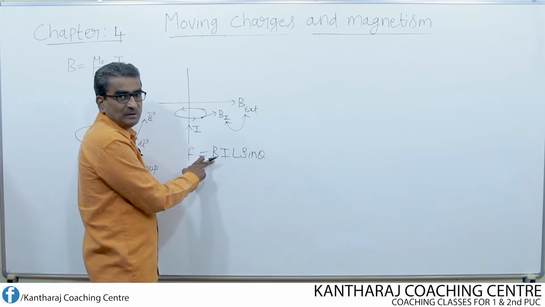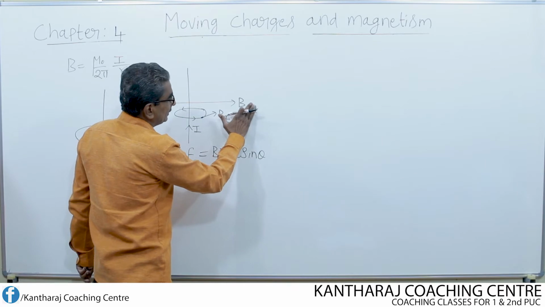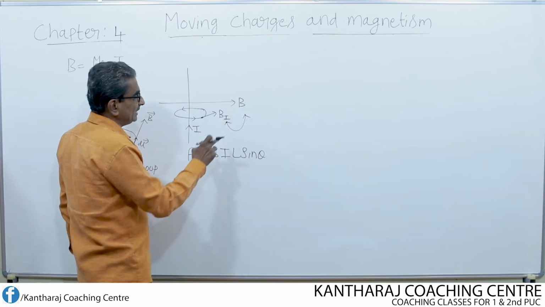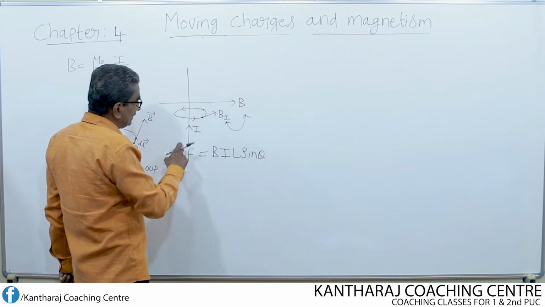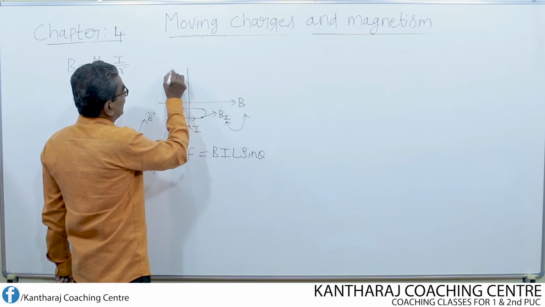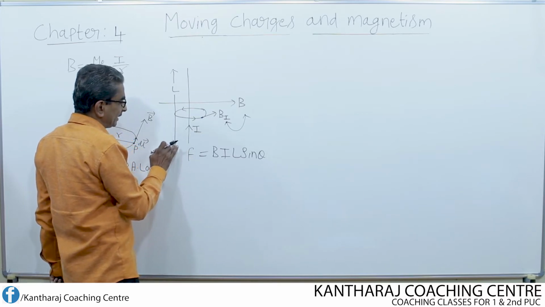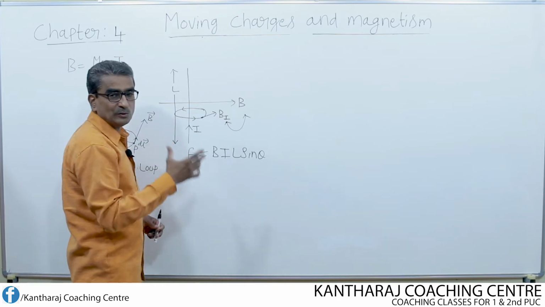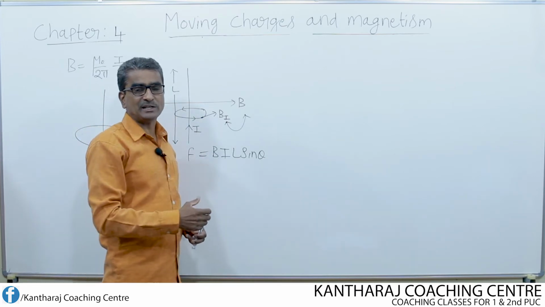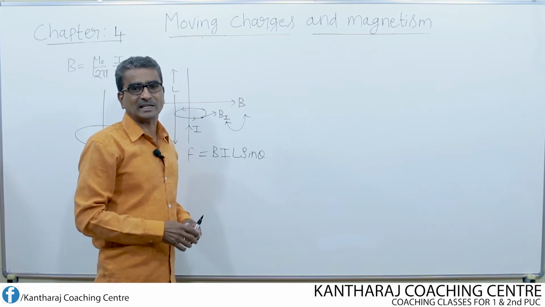Okay, what is this B here? B refers to the external field here. So if I consider this simply as B, it is nothing but the external field. I is the current, L is the length of the conductor. So we have derived this equation already. I am just trying to brush up once again, because these two equations are used to derive the equation for the force acting between two straight parallel conductors.